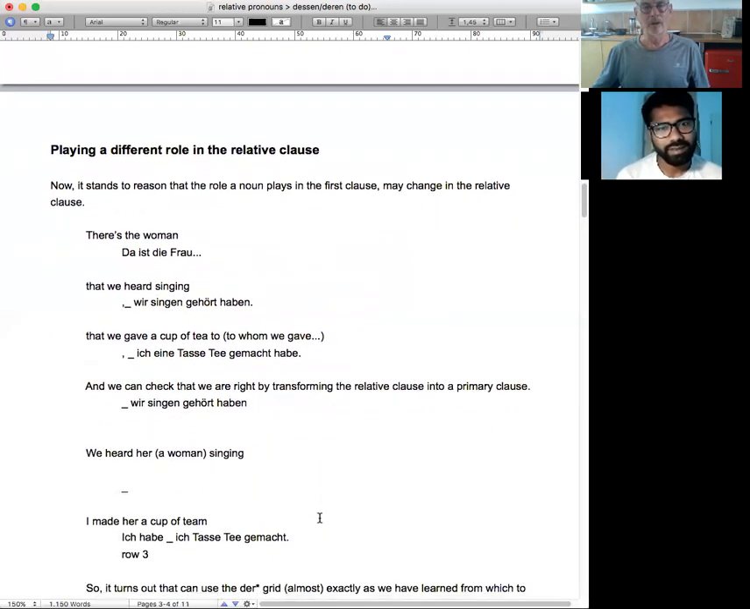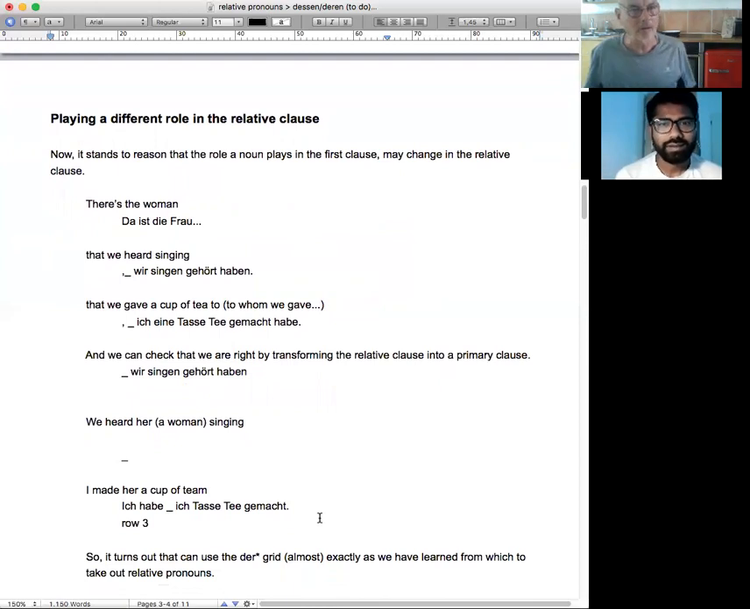It could be playing a different role in the second clause. Now, it stands to reason that the role a noun plays in the first clause may change in the relative clause. There's the woman: Da ist die Frau, die wir singen gehört haben. What row?